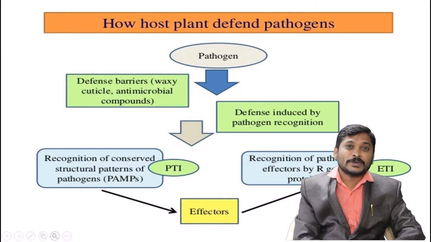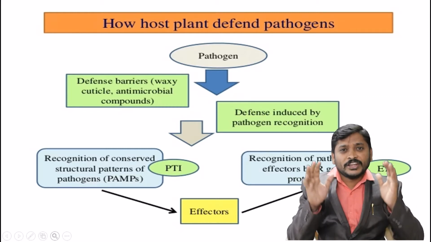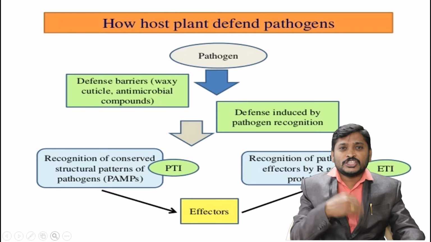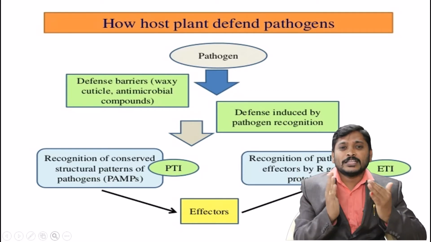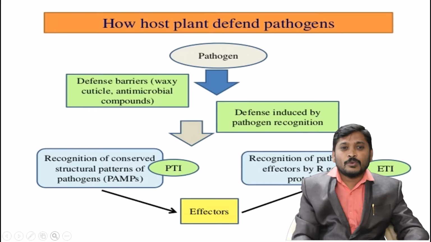For pathogen recognition, the most virulent, very dangerous pathogen changes its molecular pattern. That pattern is readily identified by the host. Now what happens? It gives two options for the pathogen, either pattern triggered immunity or effector triggered immunity.